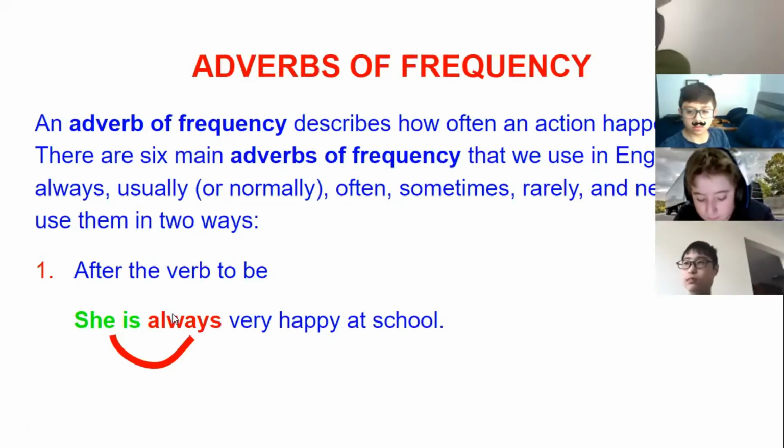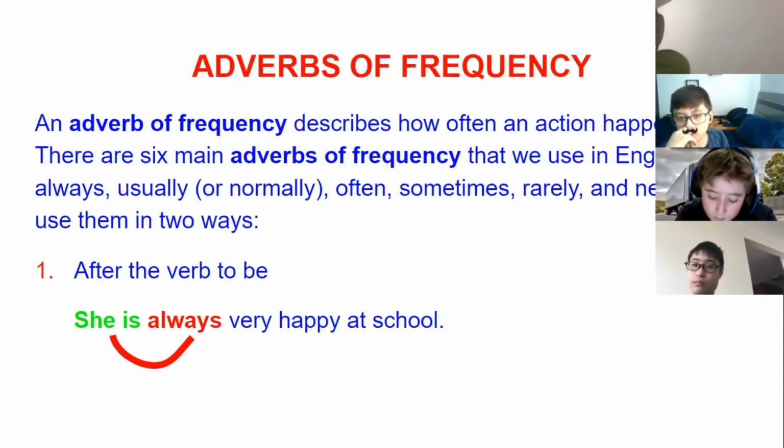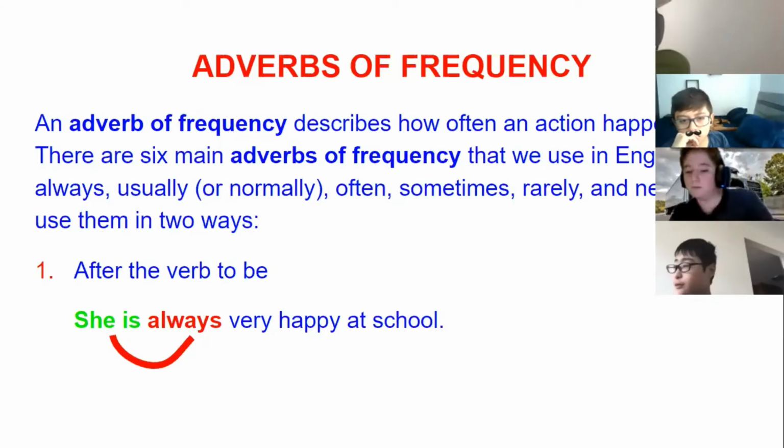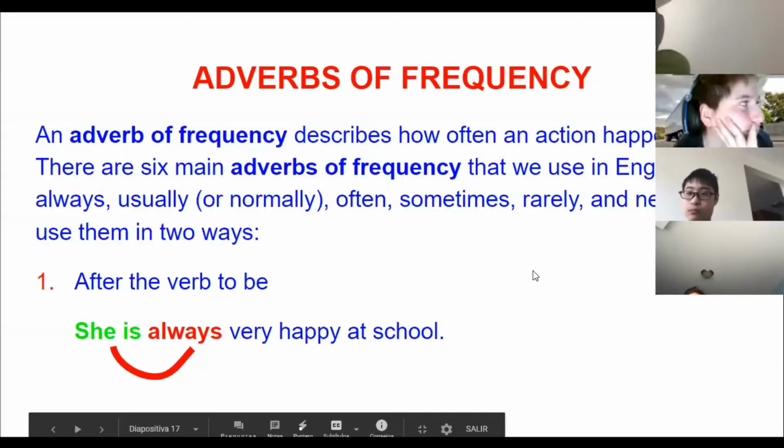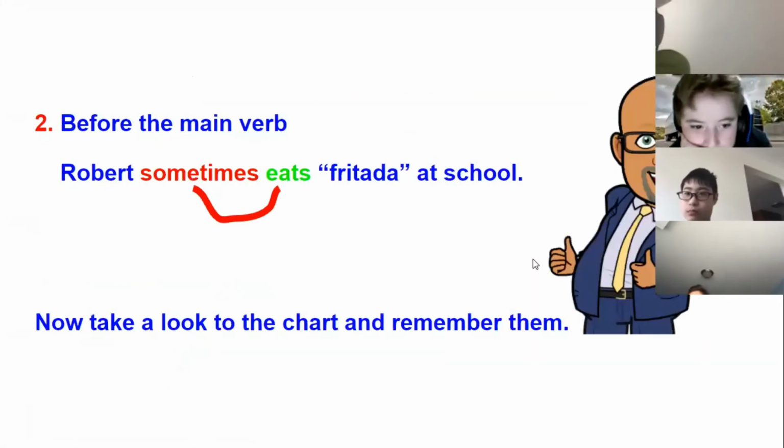Do not confuse the verb to be with the subject. Verb to be, I am. Subject, I. Verb to be, you are. Subject, you.